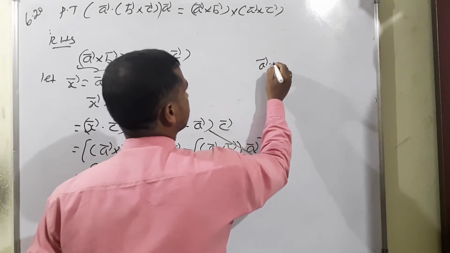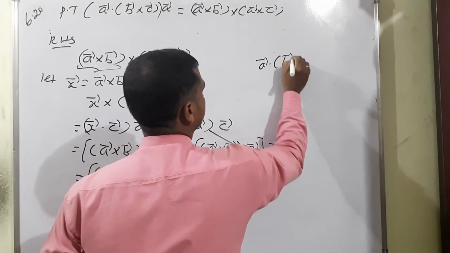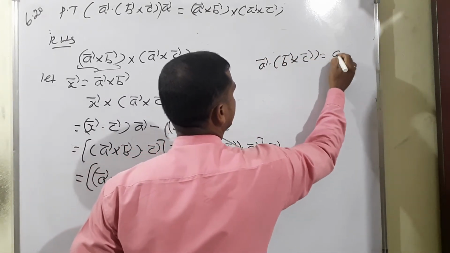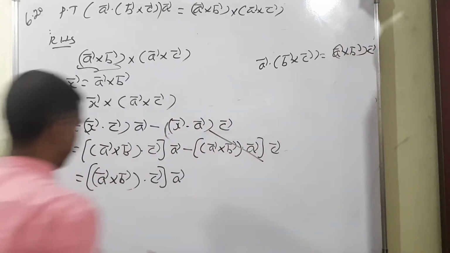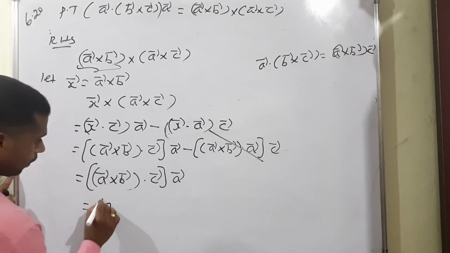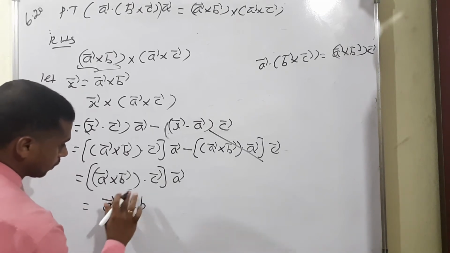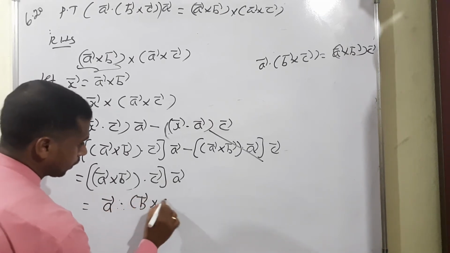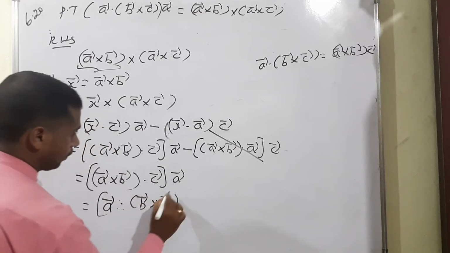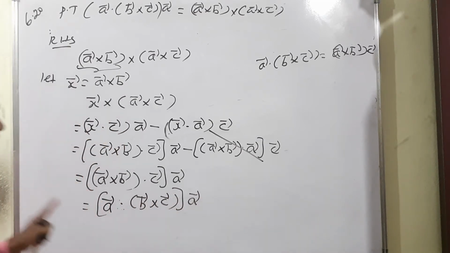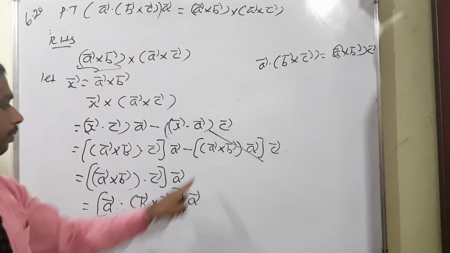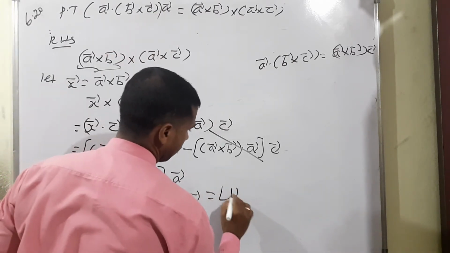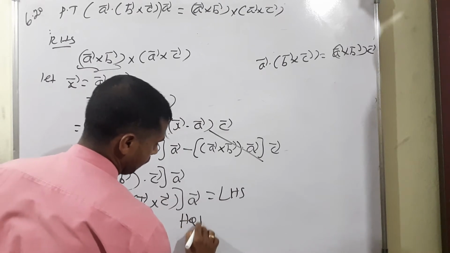So A vector dot B vector cross C means we can write A vector cross B outside dot C vector. Therefore, we can write A vector dot B vector cross C vector, then into A vector. Look at that, A vector dot B vector cross C vector, outside A vector is there. This is called LHS. Therefore we can write,